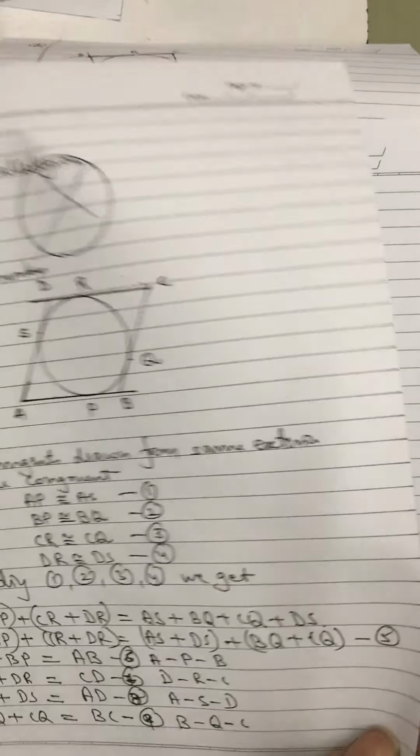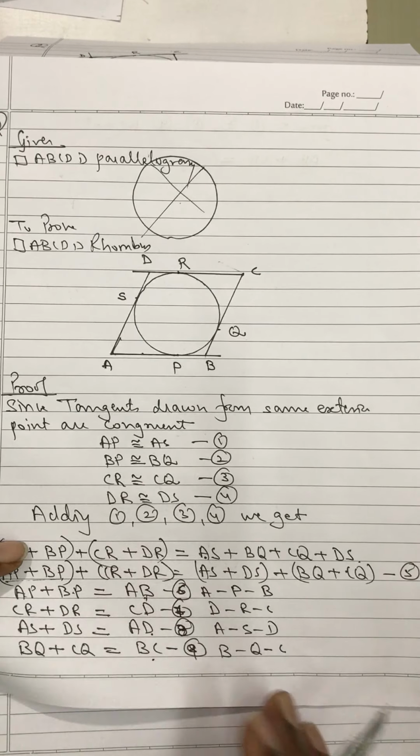What do we get is, AB plus CD will be equal to AD plus BC.